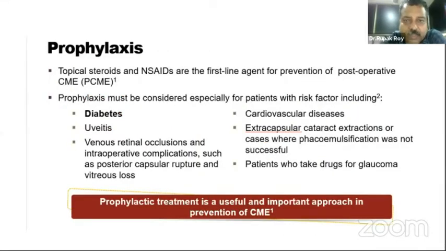So prophylaxis must be considered, especially for patients with risk factors like diabetes, uveitis, venous retinal occlusions, intraoperative complications like posterior capsular rupture, cardiovascular diseases. So patients with uveitis, diabetes, retinal vein occlusion, whenever they are planned for cataract surgery, it is a good idea to start an NSAID 7 days prior to surgery and continue that NSAID at least 1 month post-surgery, even if the patient is asymptomatic and the patient does not have any CME.